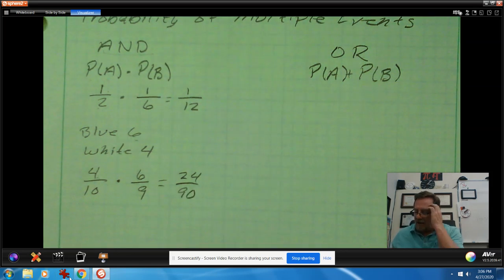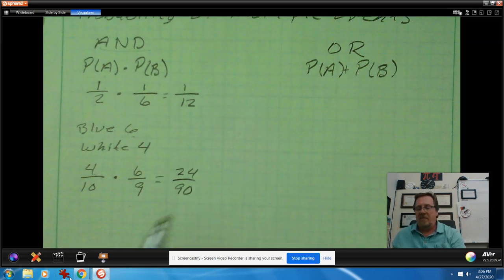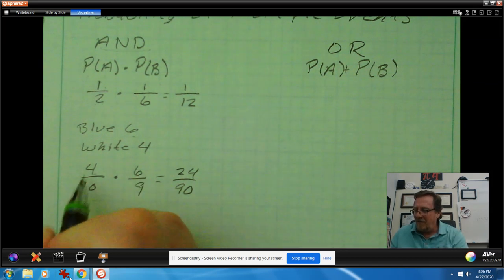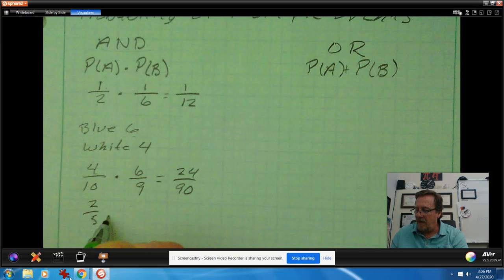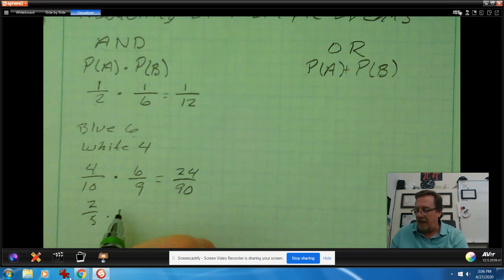Now, some of these had some common factors, and if we go back to our idea on fractions, 4 and 10 both had common factors of 2, so this really could have been 2/5. And 6 and 9 both had common factors of 3, so we could have taken out the 3 and gotten 2/3. And then when you multiply, you would get 4/15.